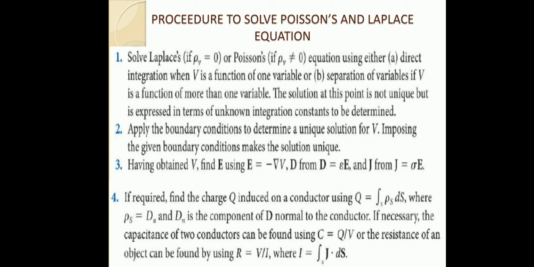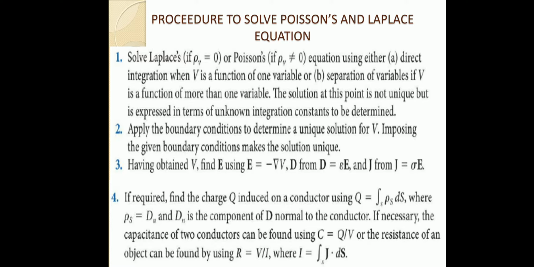Then if required, find the charge Q induced on a conductor using Q is equal to the surface integral of rho s dS, where rho s is equal to Dn, and Dn is the component of D normal to the conductor. If necessary, the capacitance of two conductors can be found using C is equal to Q by V, or the resistance of an object can be found by using R equal to V by I, where I is equal to the surface integral of J dot dS.